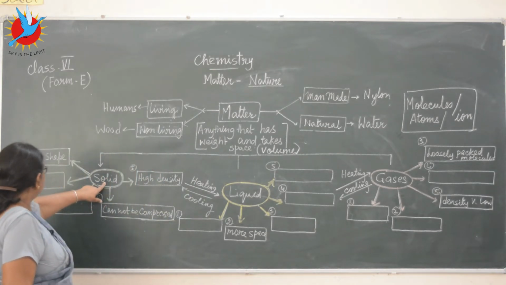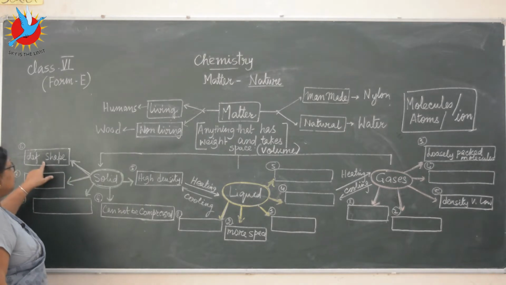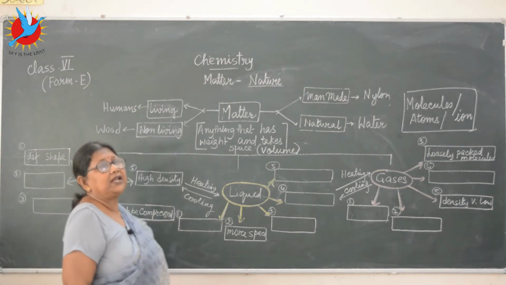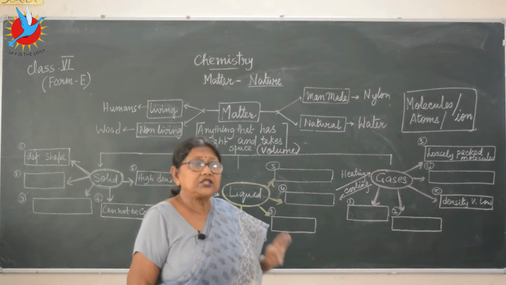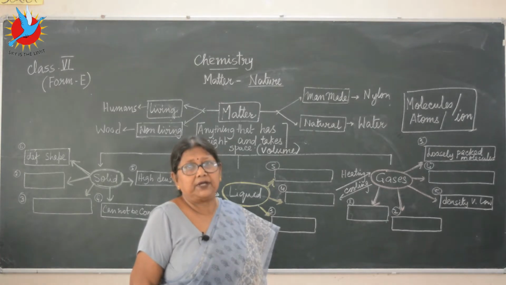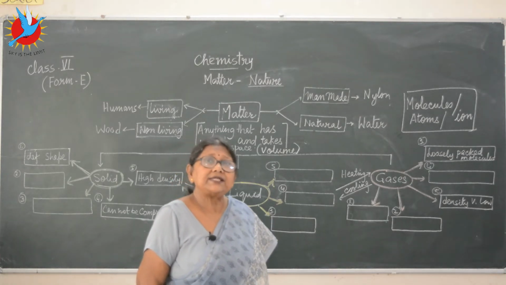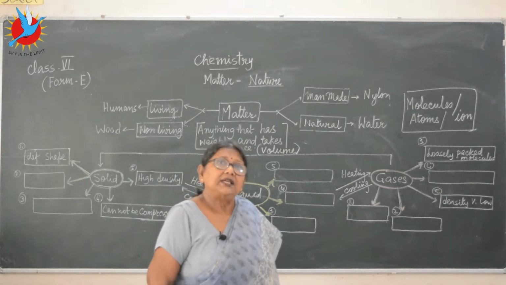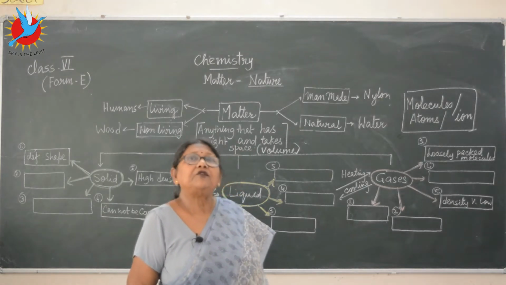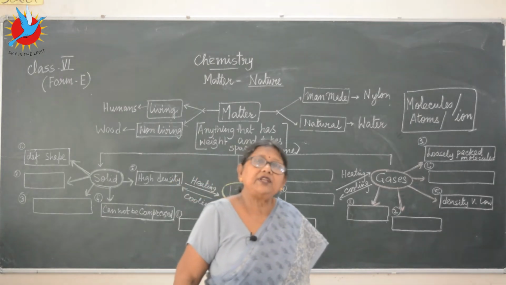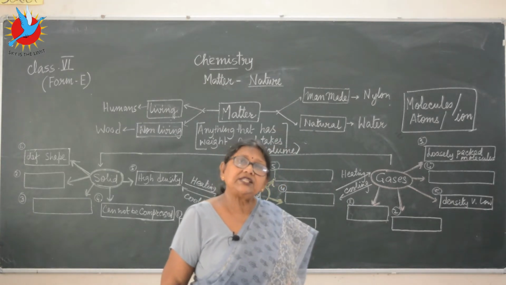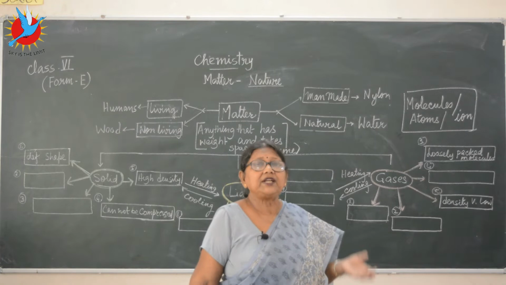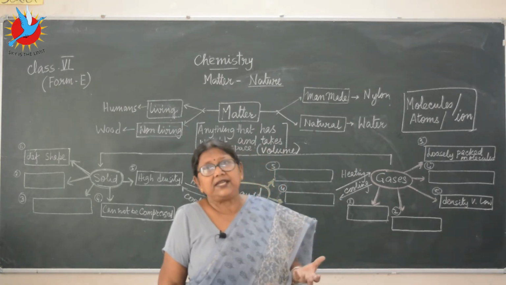The solid. Let's take solid. All solids have a definite shape. Any solid you think about, you see all around yourself, so many different types of solids. Each solid will have its definite shape. But what about liquids? Water, milk, fruit juice, do they have a definite shape? No. Then what is the shape? They take the shape of the container. Whatever container you pour them into, they take that shape.